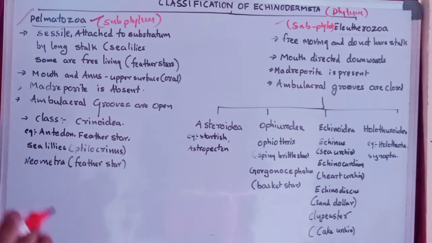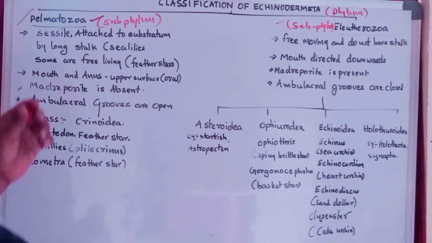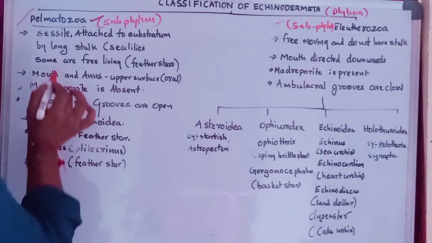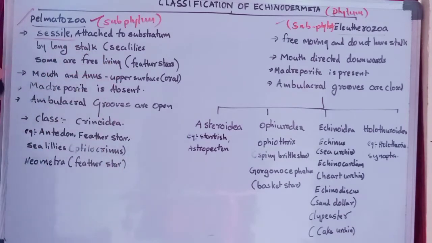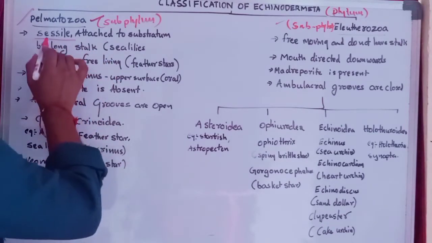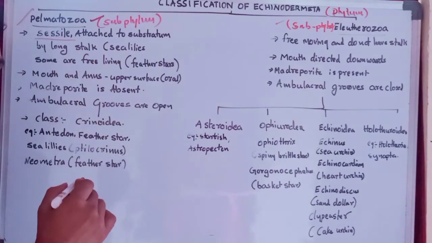If you observe Palmatozoa organisms, these are the primitive organisms, the starting Echinodermata organisms. The Palmatozoa organisms are mostly sessile. Sessile means non-movable.